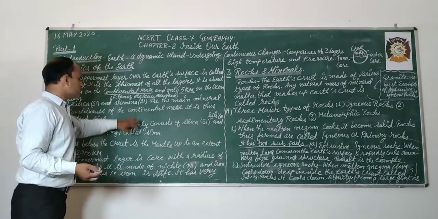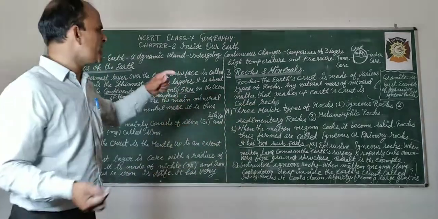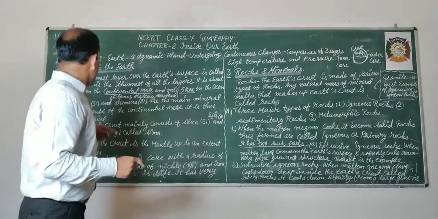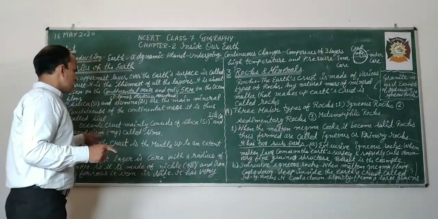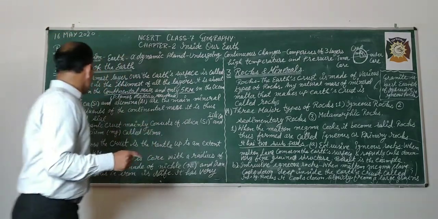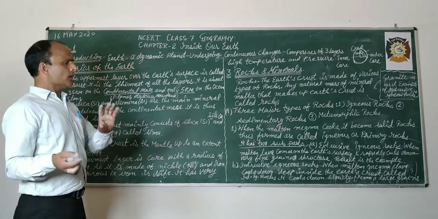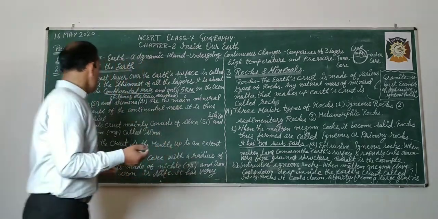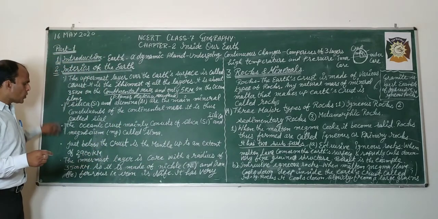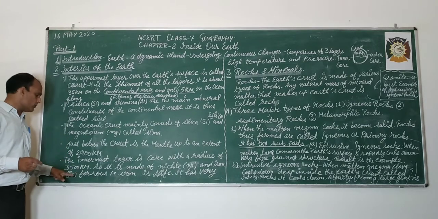The crust is 35 kilometers on the continental mass, and 5 kilometers on the ocean floor. The mantle is the extension of this crust, 2900 kilometers, and the innermost, the core, has a radius of 3500 kilometers. So it is the topmost, important layer of the earth.